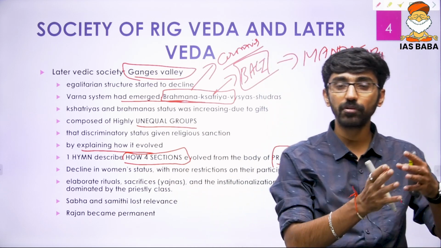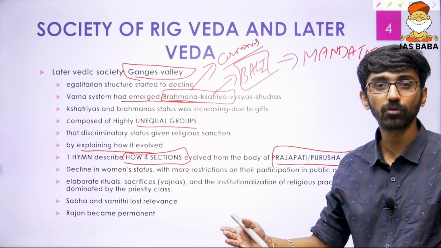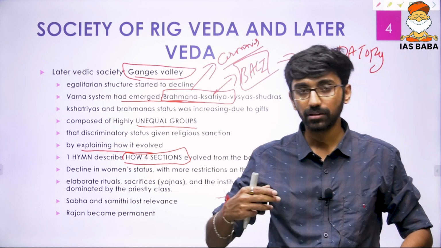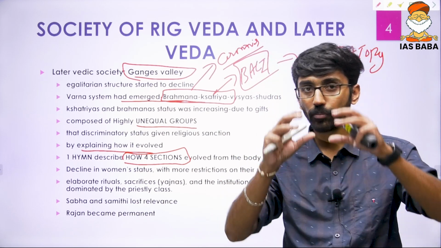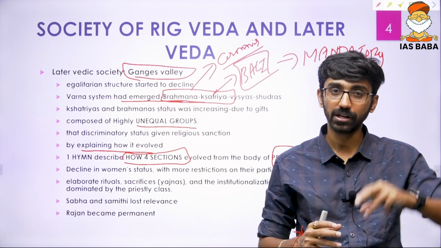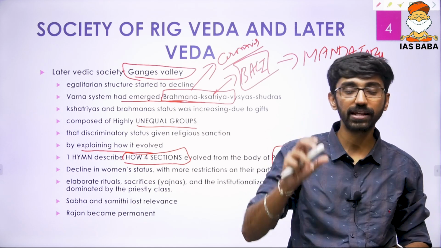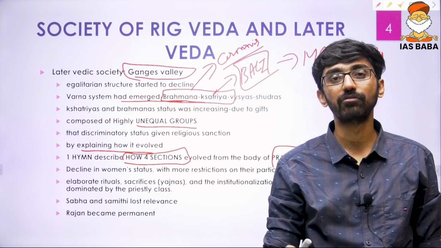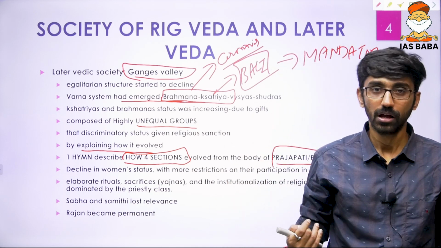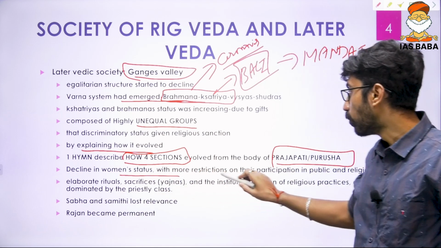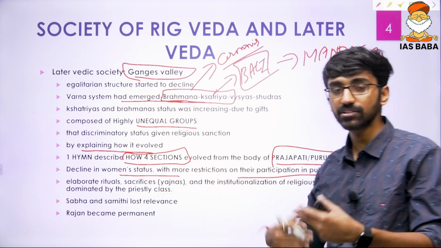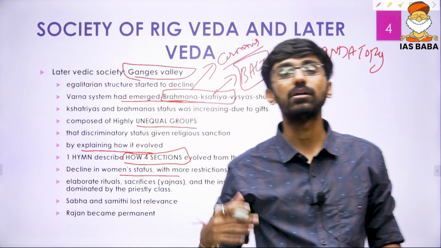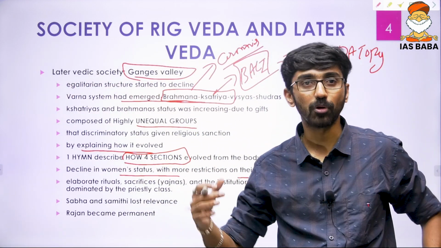Now we talked about the women's status in Rigvedic times. In later Vedic times, what happened? The women's status started to decline. The reason is very simple: because of this inequality in the society, they wanted to maintain the purity of the upper classes as well as the lower classes, and to maintain that purity, they used a patriarchal mindset to impose more restrictions on women's interactions with the lower Varnas. That led to declining women's status, with more restriction of participation in public and religious life. The restrictions started, and Niyoga was not sanctioned, not accepted. Then education was taken away, property rights were taken away.